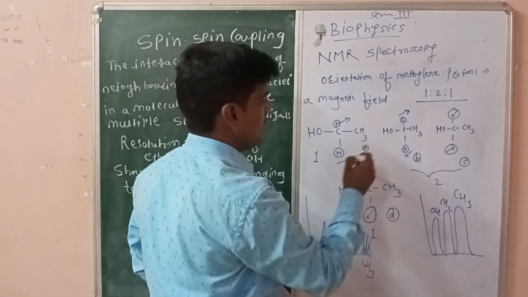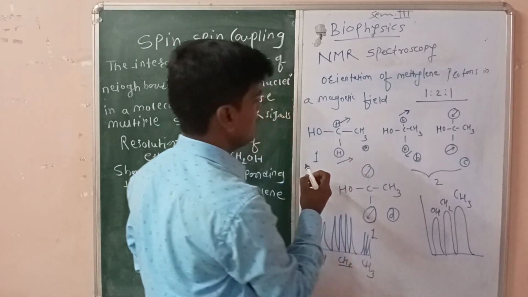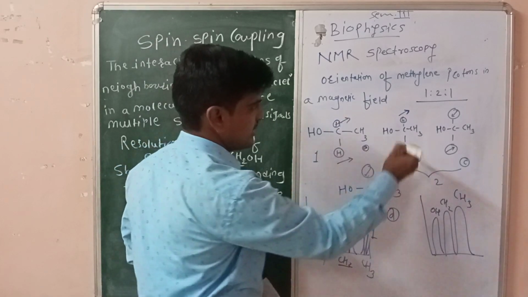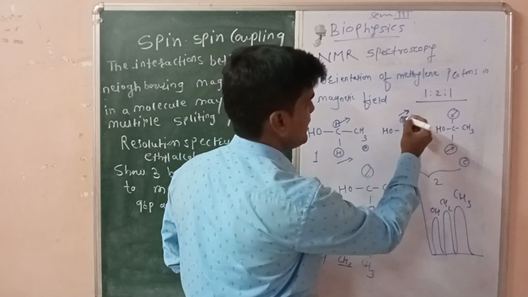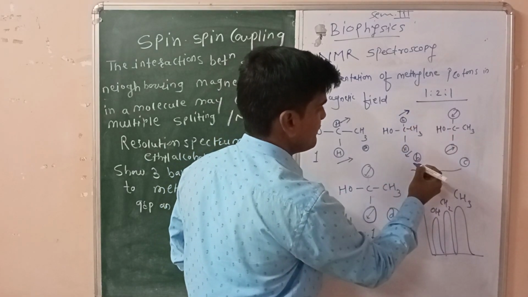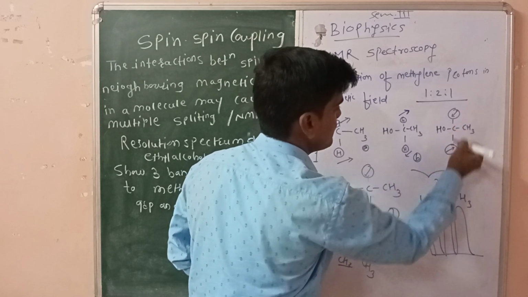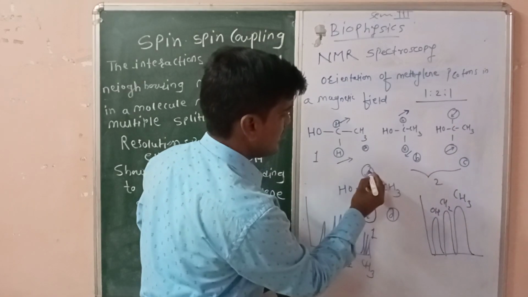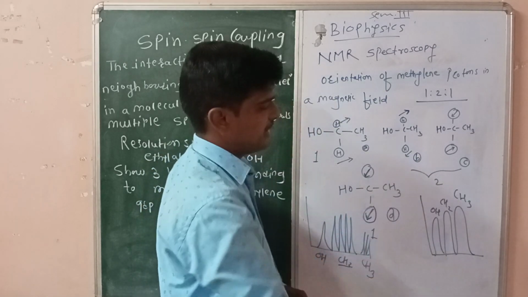This is the structure of ethyl alcohol. These two protons are from the methylene group, this is from the methyl. In this case the protons' spinning motions are towards the magnetic field. In one combination, one is towards the magnetic field and one opposite to the magnetic field, again the same but reversed, and lastly in this combination both protons are opposite to the magnetic field.